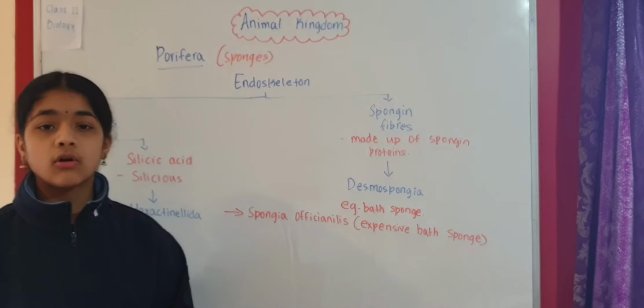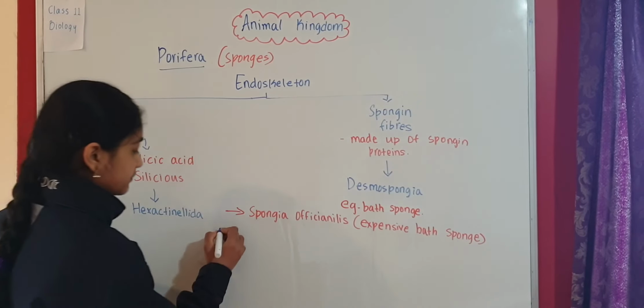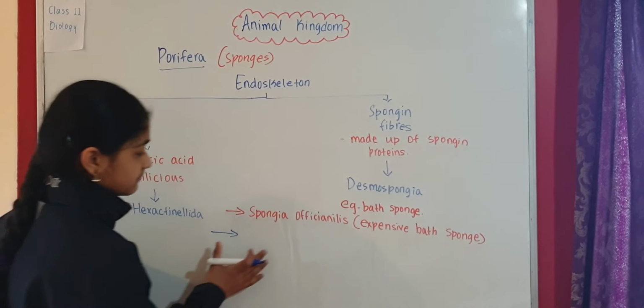It is the costliest and most expensive bath sponge, the bath sponge that we use in our daily baths. It doesn't have other uses, but this is one important thing that we need to remember.